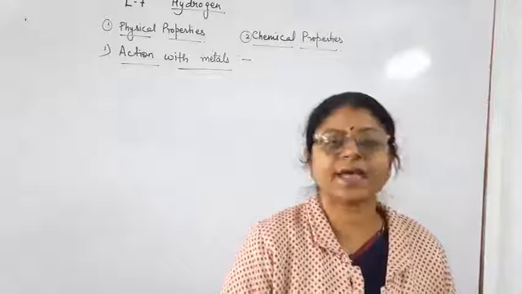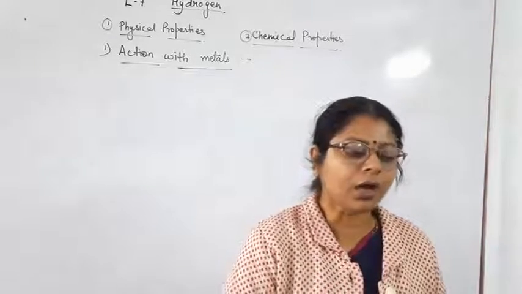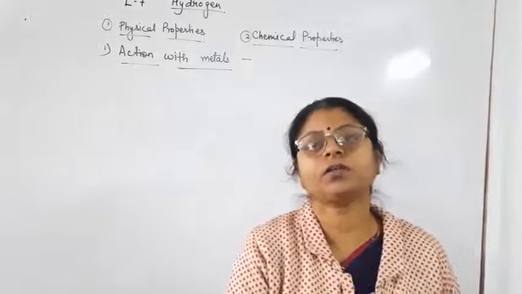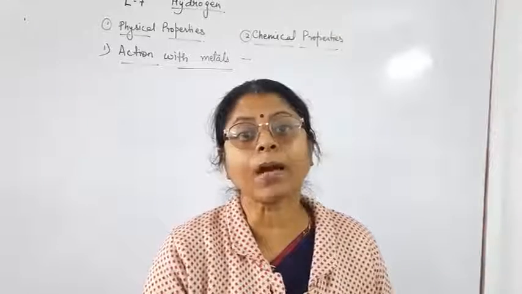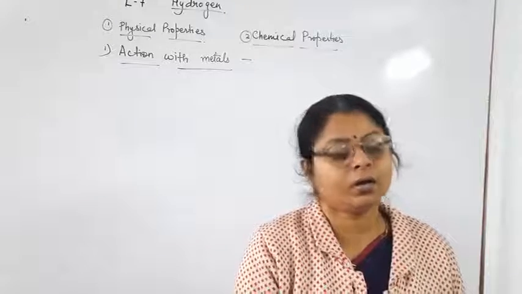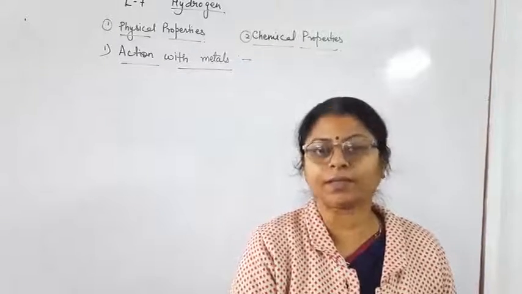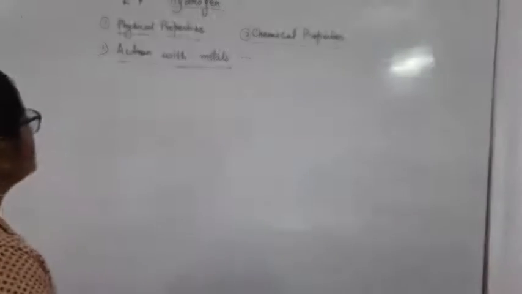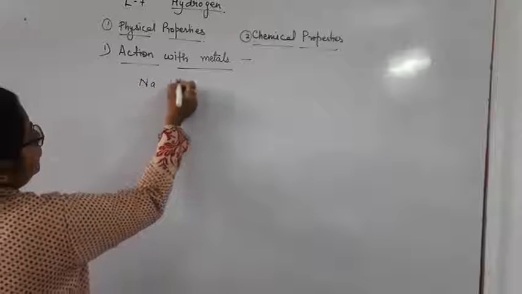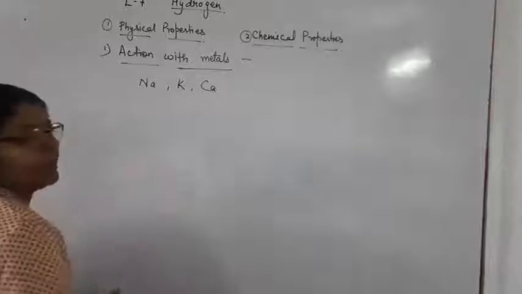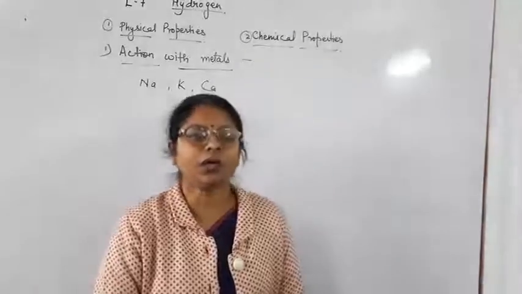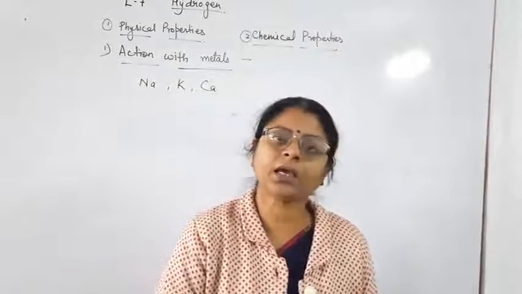Children, in this lecture I am going to teach you what happens when hydrogen reacts with certain metals and metallic oxides. So first, the reaction of hydrogen with metals. Sodium, potassium, calcium. These metals, when they react with hydrogen, form hydrides, metallic hydrides.